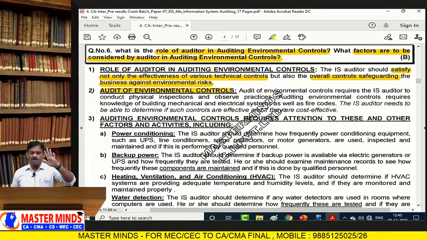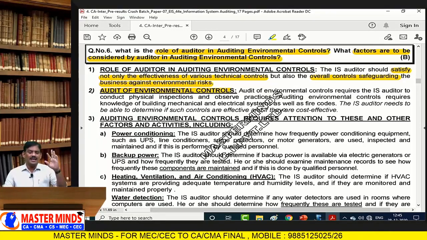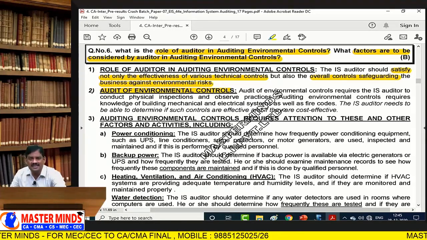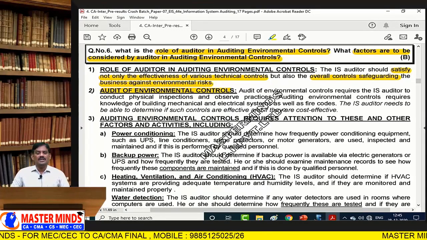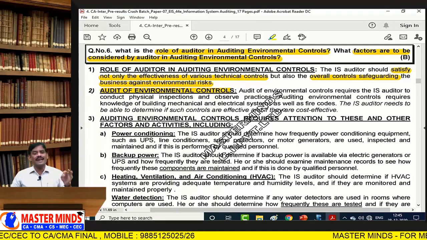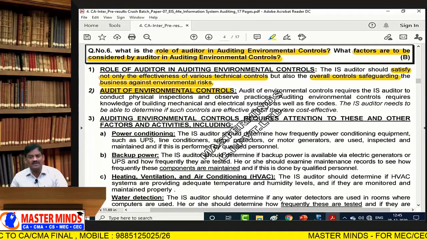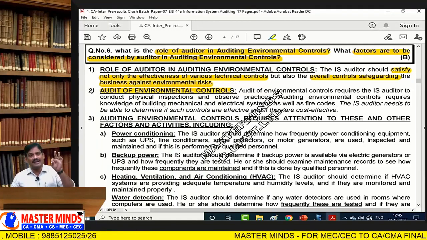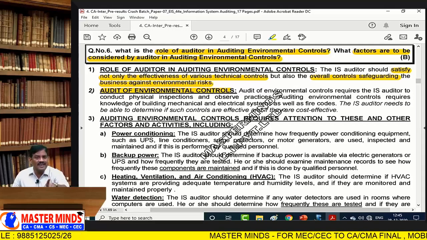Audit of environmental controls. There is a common point: any kind of auditing activity should be executed only by qualified personnel. Electrical generators or electrical lines must be inspected by qualified personnel called an electrical engineer. Quality of building construction must be verified by a civil engineer.